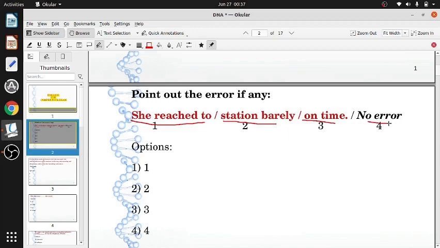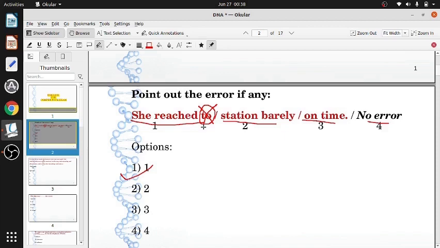So where does the error lie? Part 1, part 2, part 3, or part 4? The error is in part 1. Why is the error in part 1? Because after reached we don't say to. After reach we don't say to. You reach a place, you don't reach to a place.